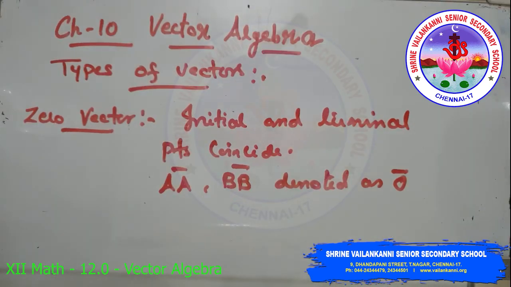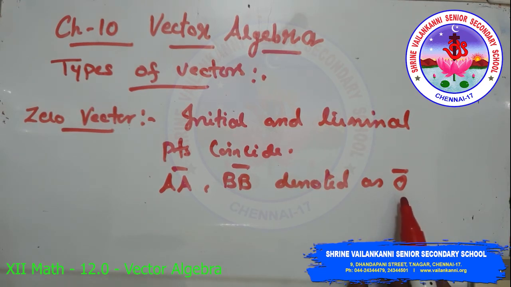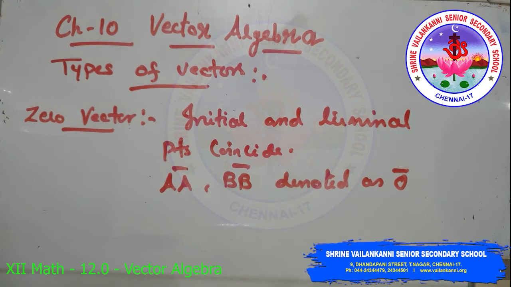Next, we are going to see types of vectors. The zero vector: a vector whose initial and terminal points coincide is called a zero vector, or null vector, and it is denoted as 0 vector. It cannot be assigned a definite direction as it has zero magnitude. It may be regarded as having any direction. The vectors AA, BB represent the zero vector.